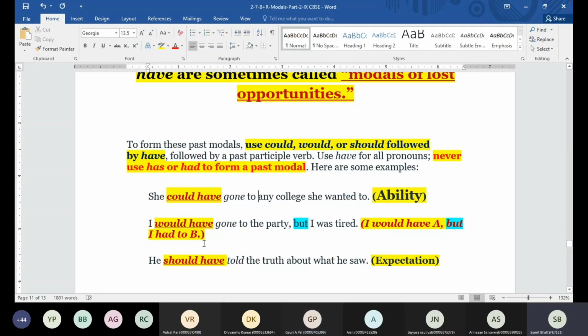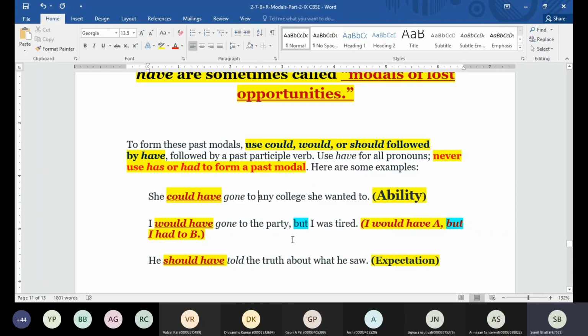Now would have is used when we have two of the things. Like I would have gone to the party, but I was tired. That means I would have done A, but I had to be B. So when we have two options in the sentence, and we are referring to I would have done this, but some issues were there, in that case we can use would have.